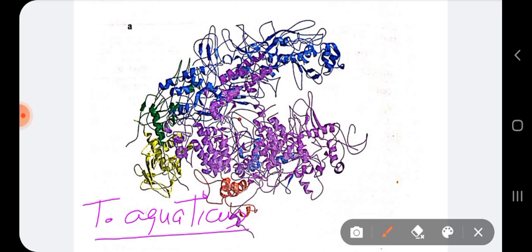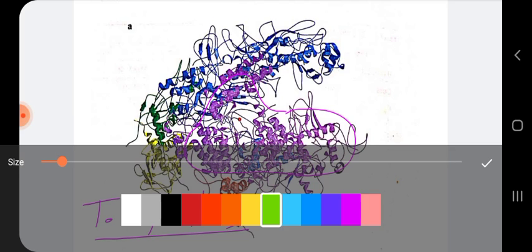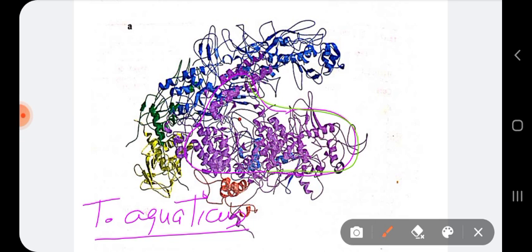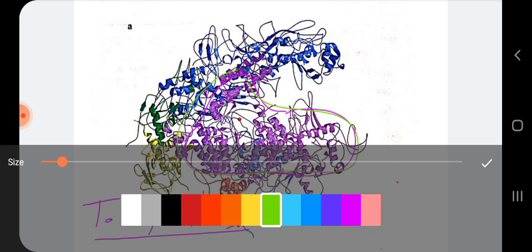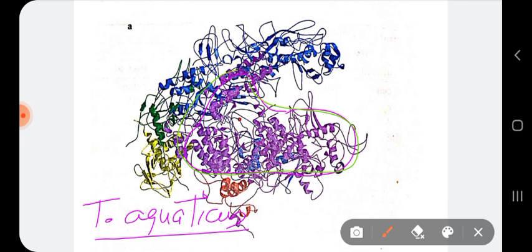It is a bacterium. In this figure you can see the beta subunit shown in purple and the beta dash subunit shown in blue.